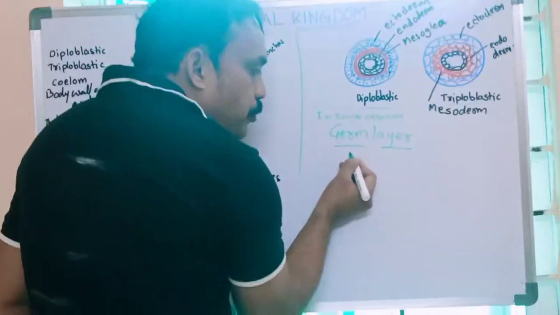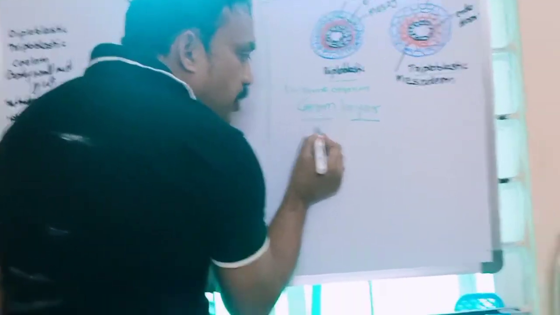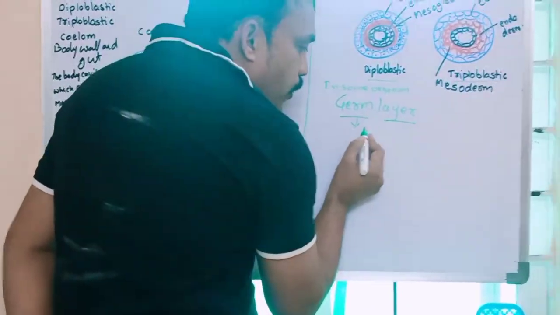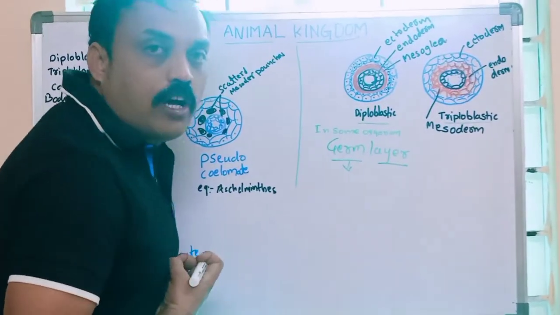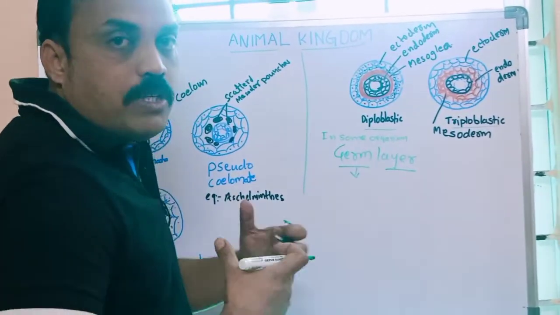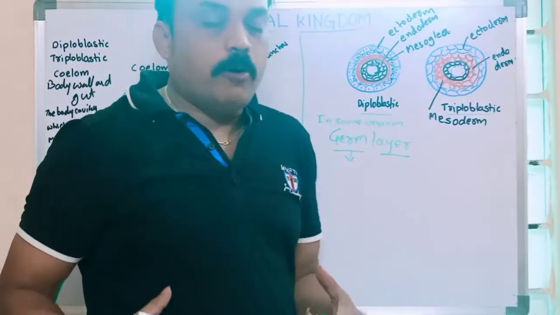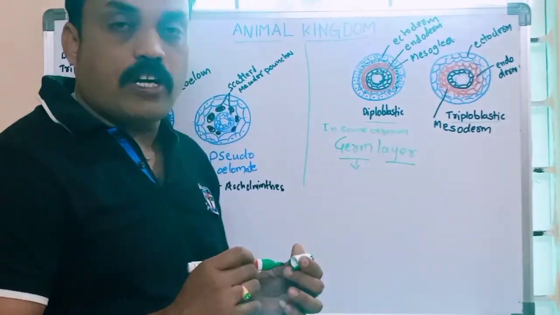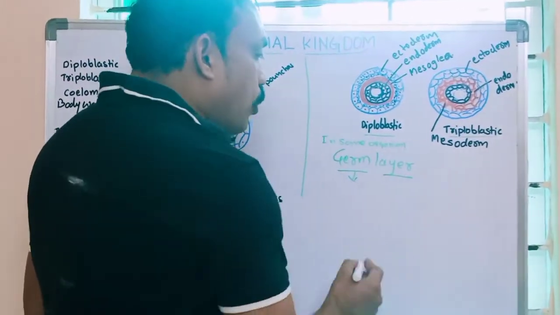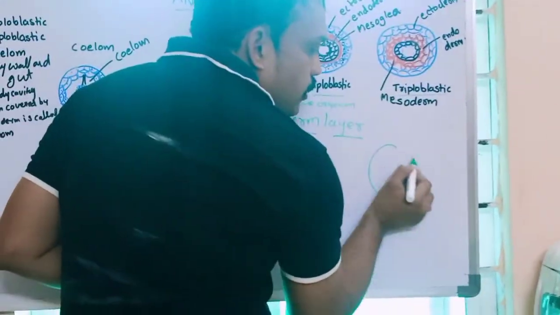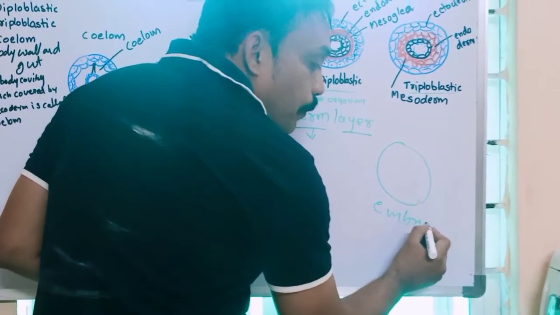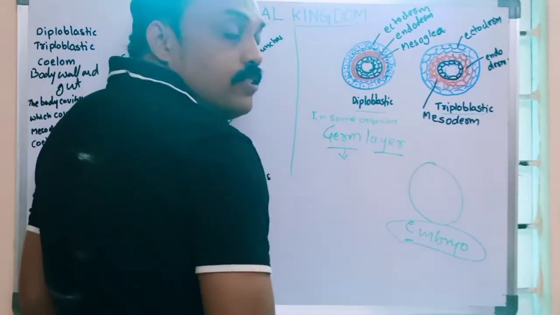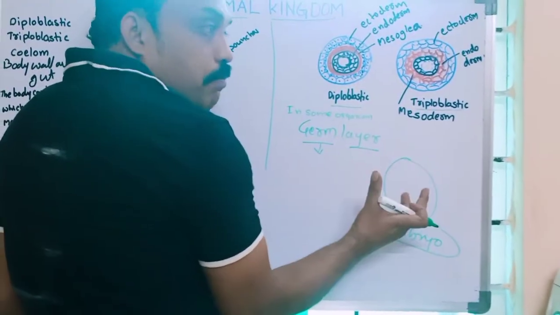What is the meaning of germ layers? Germ layers are the layers useful for the formation of organs, that is, organogenesis. What is organogenesis? In our body there are many different types of organs, and these organs originate from germ layers. Where do germ layers form? In the embryo. What is the embryo? It is the development of the baby from the zygote.